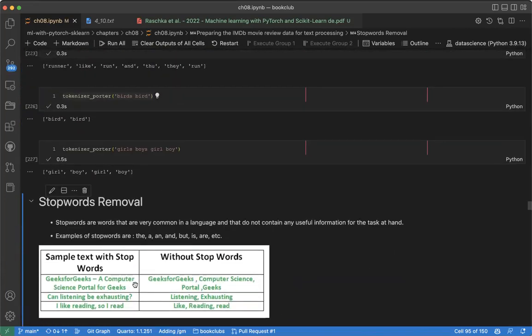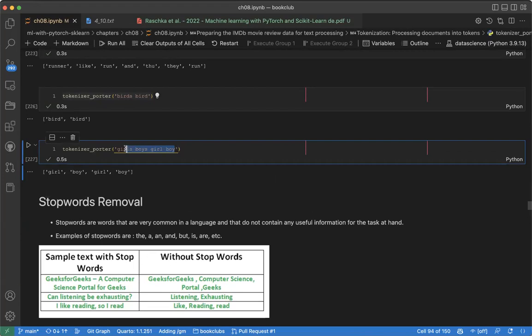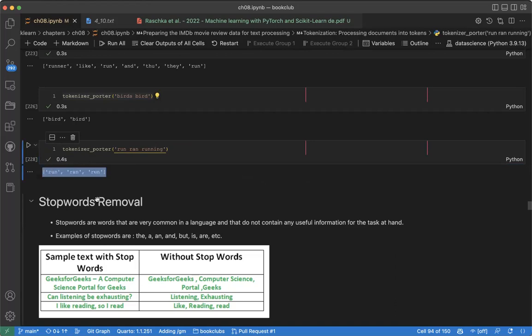Doctor, what about irregular tenses? Yeah, like run and ran. Run, running. Okay. You can see that.